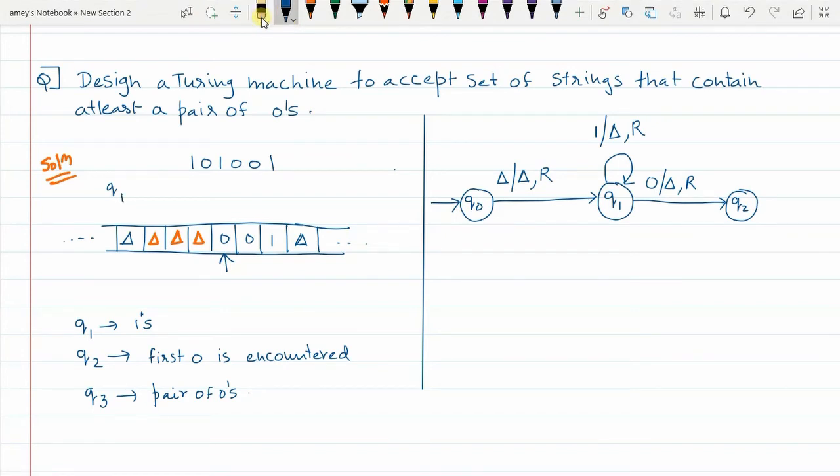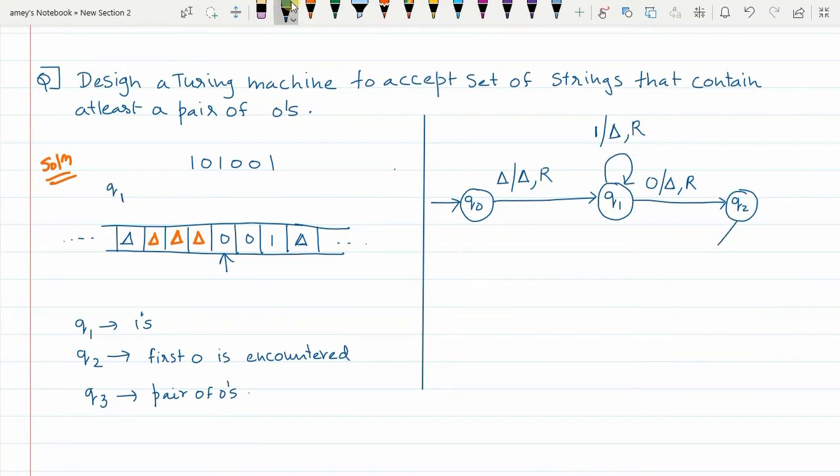The same thing I am going to draw in the diagram. When you are in Q2, when the next element encountered is 1, I do what? I replace 1 with itself. Since you are coming back to Q1 state, I will write it this way.